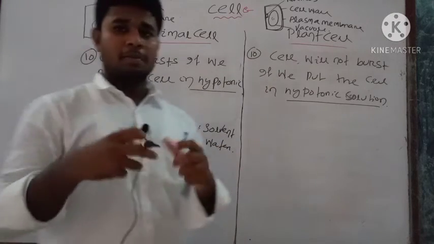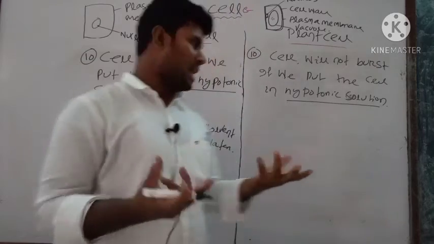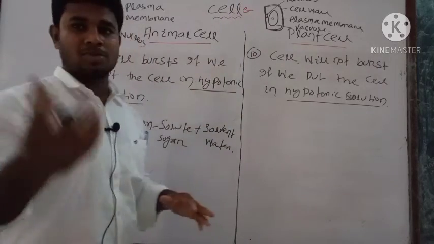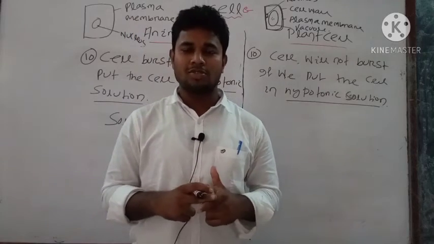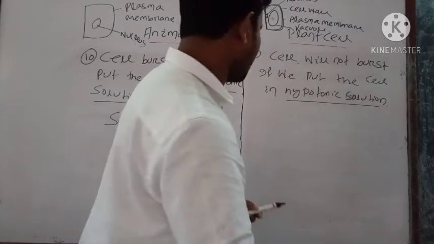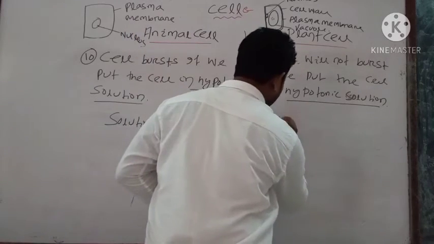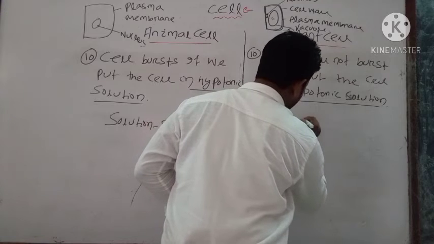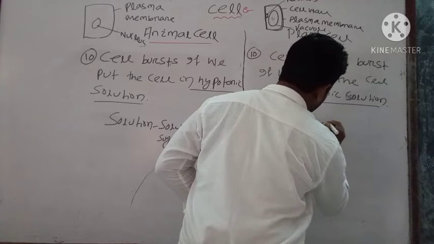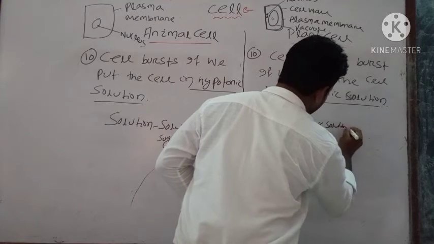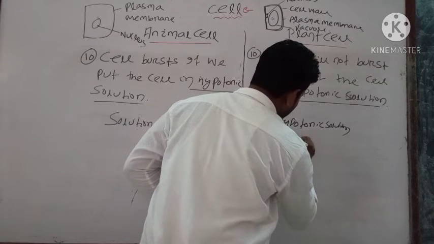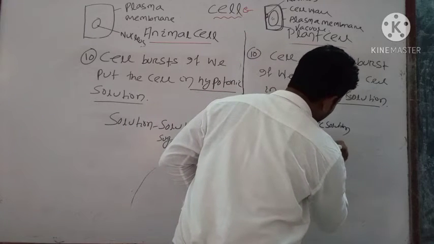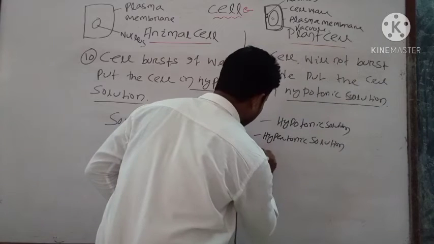That will mix and form a solution. Like that, solution may be of three types: one is your hypotonic solution, another one is your hypertonic solution, and the last one is your isotonic solution.